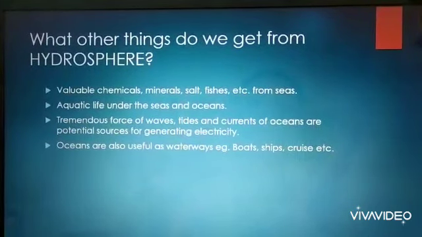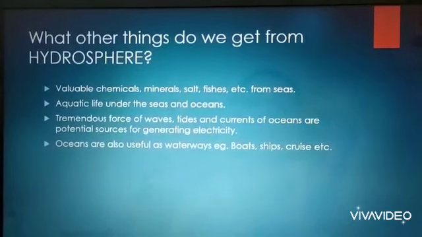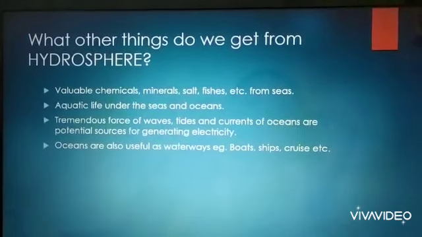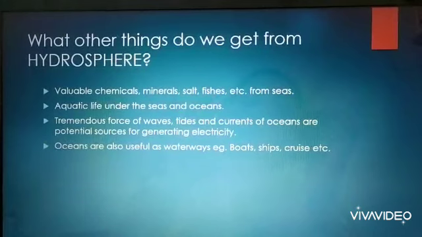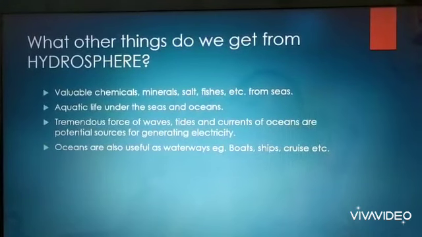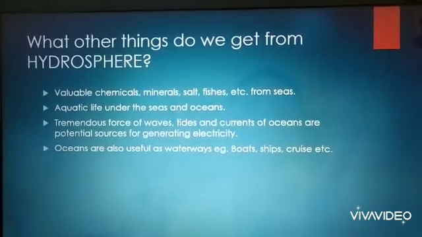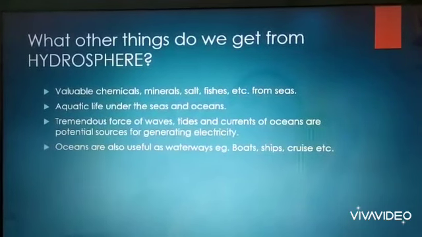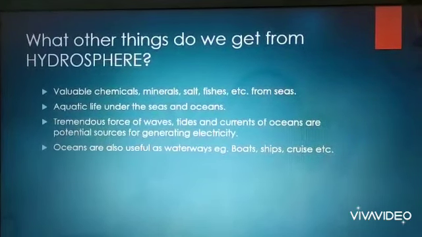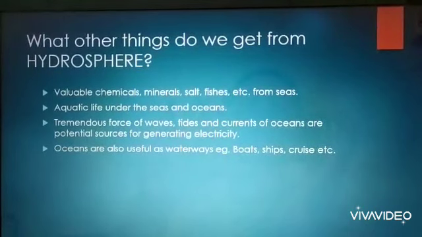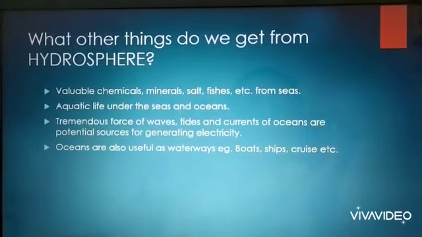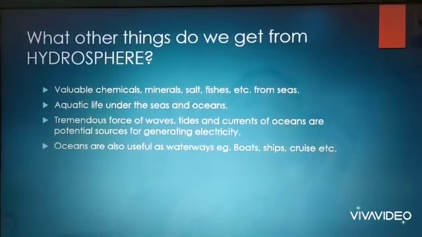Aquatic life under the seas and oceans. As I explained, like the lithosphere, there are mountains and valleys and plains under the oceans. We also have life under the oceans, like many plants and many fishes.